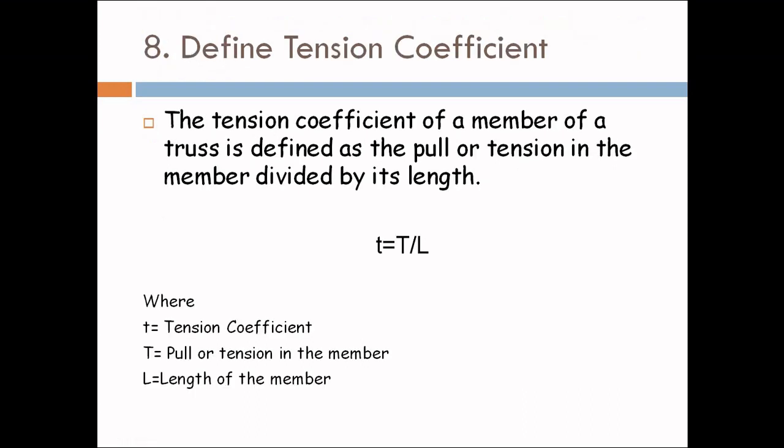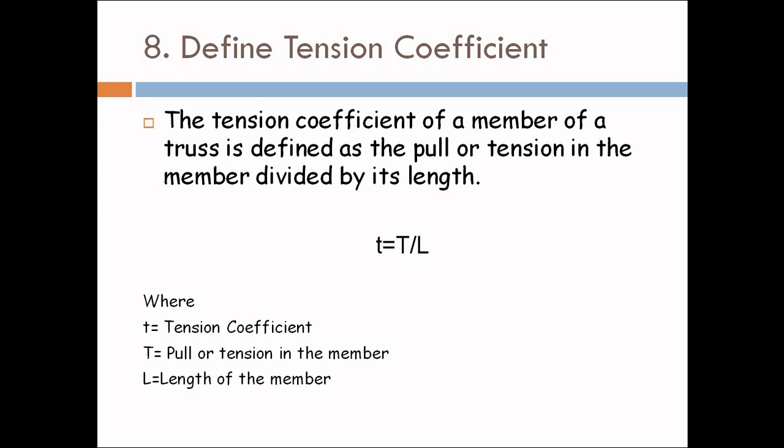Define tension coefficient. In the tension coefficient method, the first and foremost thing we do is we assume that all the members at any joint are acting in a tension mode only. That means all the members are considered to be in positive condition. So for that we find the tension coefficient, that is capital T by L. By using this coefficient, the problem is continued.